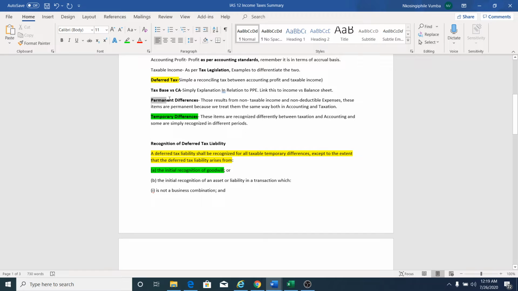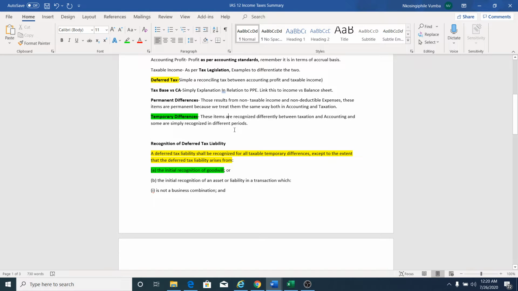The temporal differences are the ones that result in deferred tax, and the permanent differences are the ones that are the same between those two things. For example, let's say we have a building, and it's non-deductible, and yet we depreciate that building.